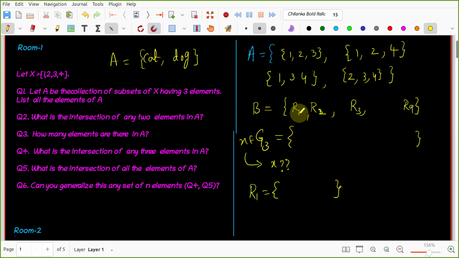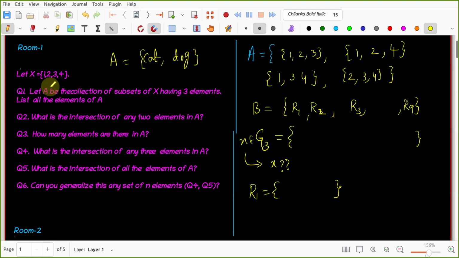Okay, R1 is a set, a set of students in room number one. You are describing the set, but it is a set, right? R1, R2, R3, R9, they are sets. Like that, what are the elements in A? That is the question I asked. They are sets first.